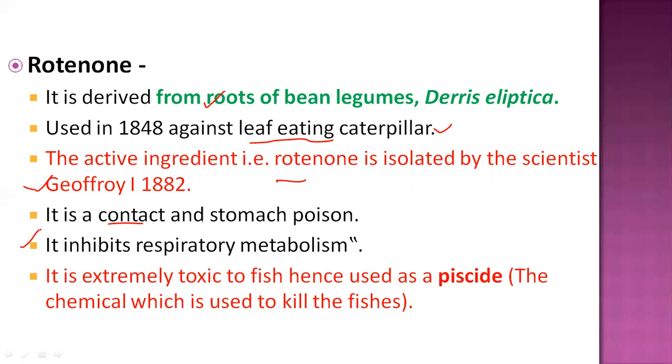So that's why it is very important as a pesticide against different insects, and it is extremely toxic to fish. Hence it is used as a pesticide, and the chemical is also used to kill fishes. That's why this is a rotenone compound generally used.